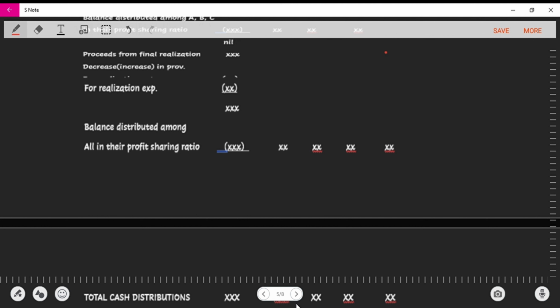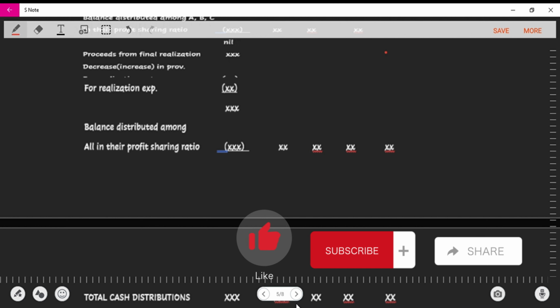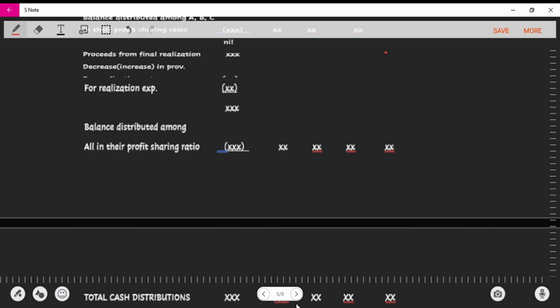So if it is less, we have to decrease this provision, and if it is more, we have to increase it. So if we made provision for realization previously and it was like 5,000, and at the end of the day the actual cost of realization is 3,000, we have to decrease it by 2,000. But in the case whereby the actual cost of realization is 7,000, we increase it by another 2,000 to make it 7,000 from the 5,000 that we made earlier.